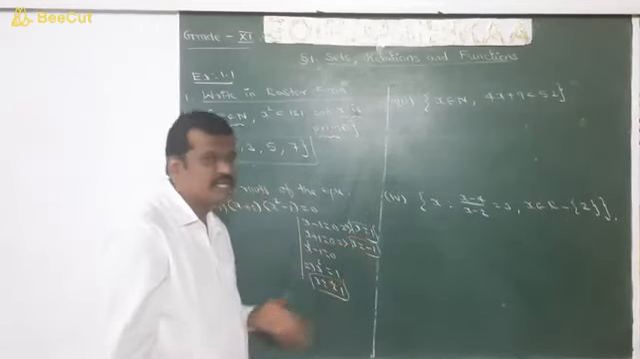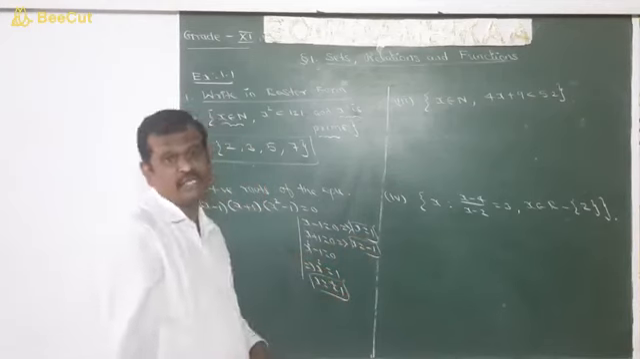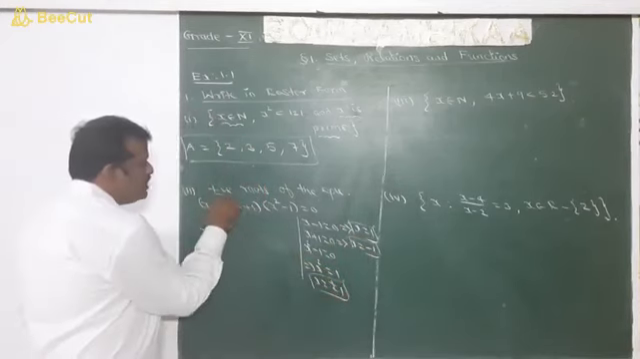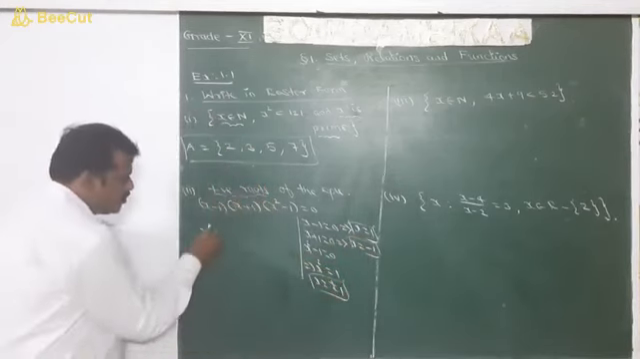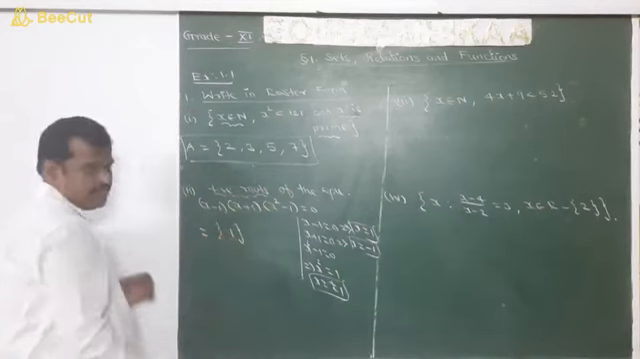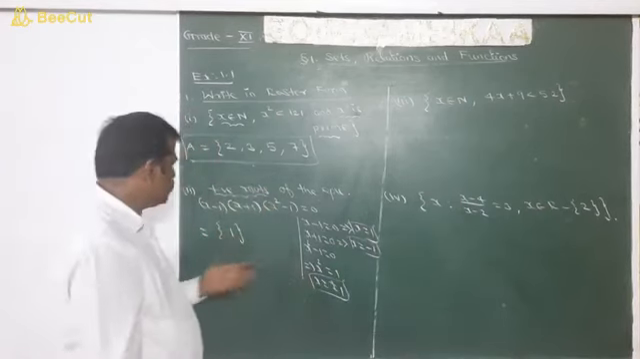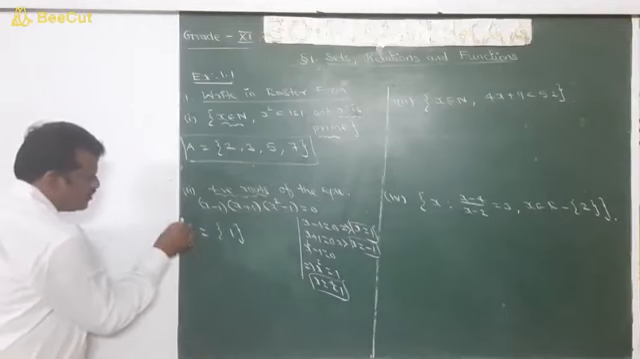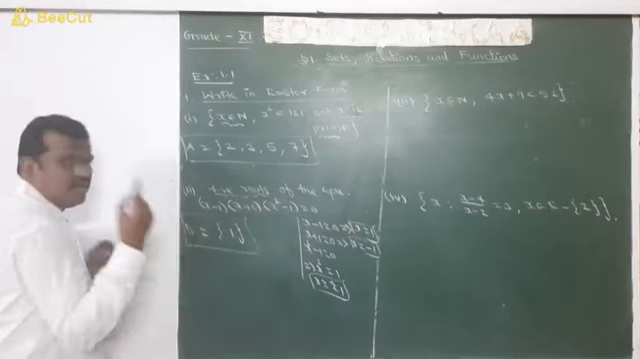x equals plus or minus 1. Therefore plus 1 and minus 1 are the roots. Now we want to find only the positive roots. So what is the positive root? Plus 1 is the positive root, because minus 1 is the negative root. So we can name the set as capital B. In B only one element is there.